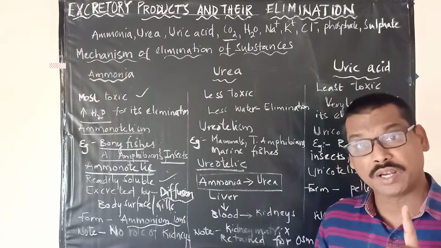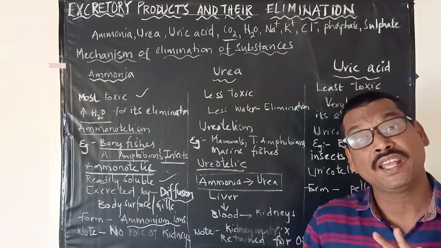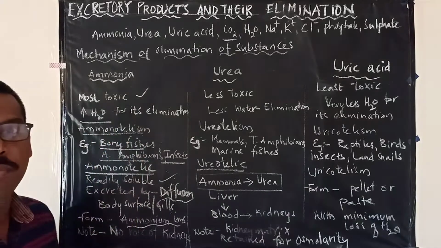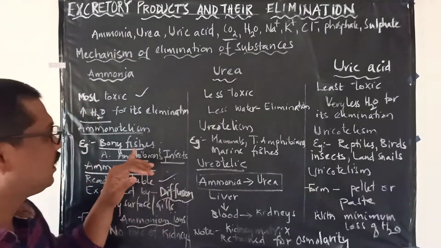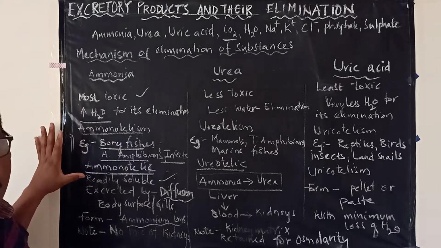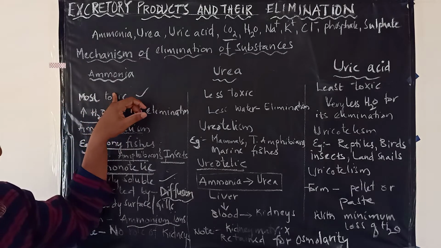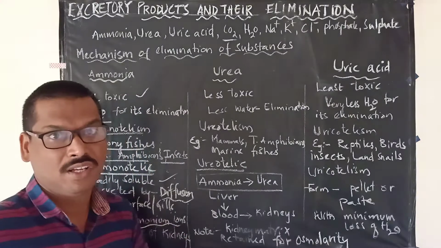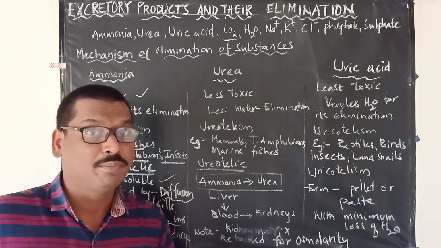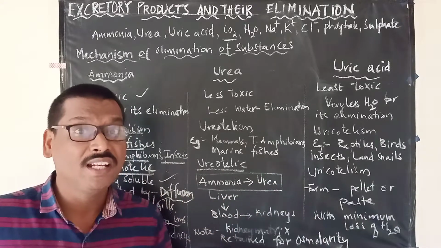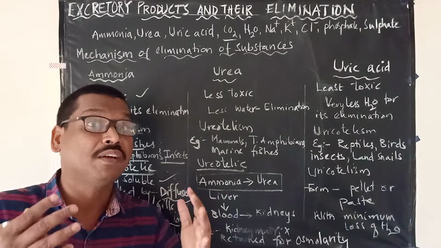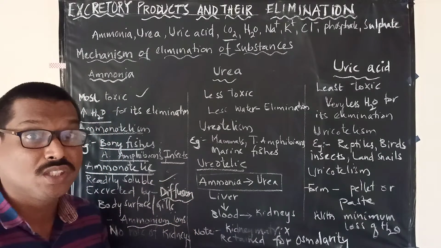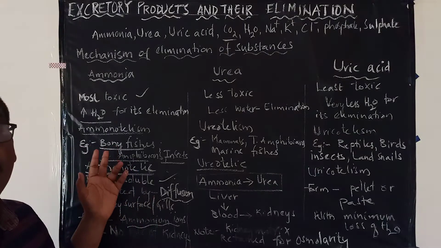And we have to make note of one point, that kidneys will not be playing any significant role in eliminating the ammonia. So this is the first one that we have to remember, and it is the major toxic substance formed during the metabolic reactions and requiring more water. They will be losing more water from their body, but they are in the aquatic medium. That's why it will not affect their body, even though they are using more water to eliminate this ammonia.